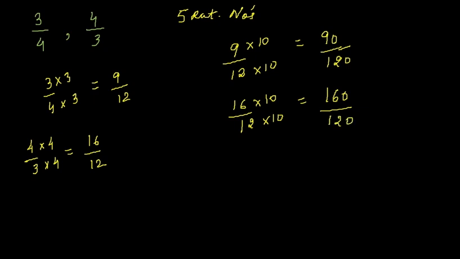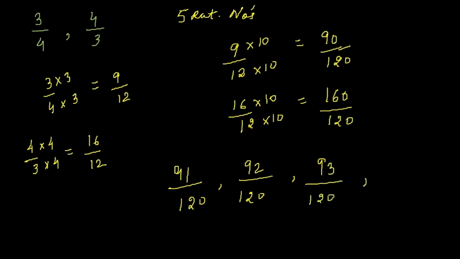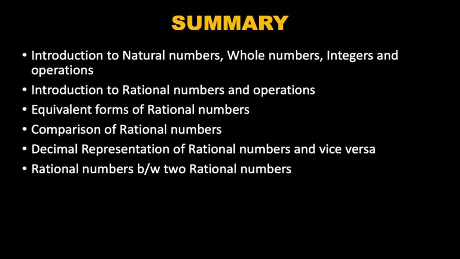Now I can write any 5 rational numbers between 90 and 160, for example 91, 92, 93, 94, 95 over 120. So this is the way we can find any number of rational numbers between two given rational numbers.